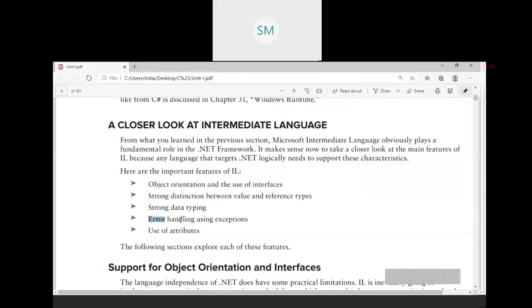Next is error handling using exception. Runtime errors are well handled in .NET framework. Whatever the runtime error, for example division by zero error, or array index out of range, those runtime errors are not handled in C language.